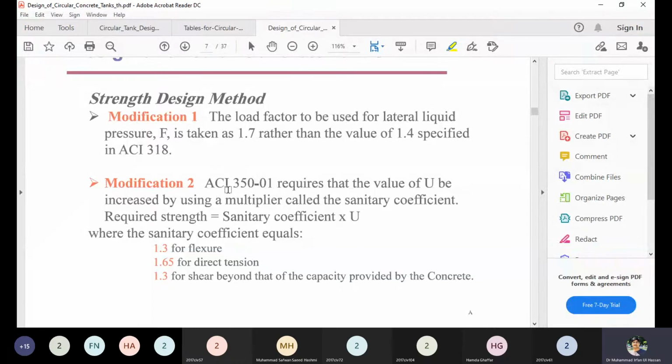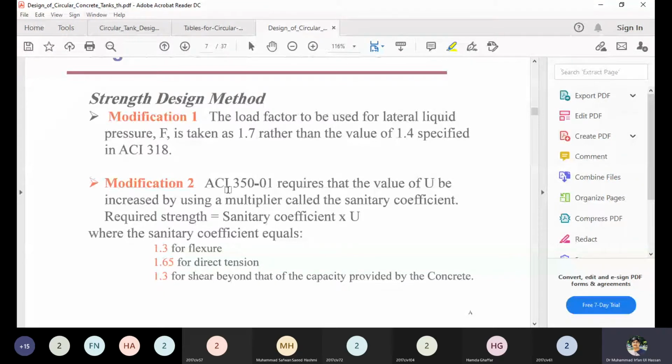There are two methods that we will use. One is the commonly used method for the design of different structural elements, the strength design method. The strength design method is similar, but there are some modifications, because in the ACI 318 code the factor was 1.4 rather than 1.7, but it was modified by ACI 350.